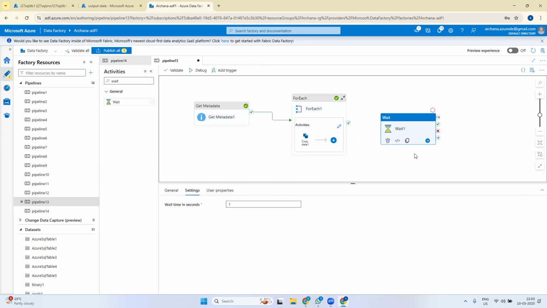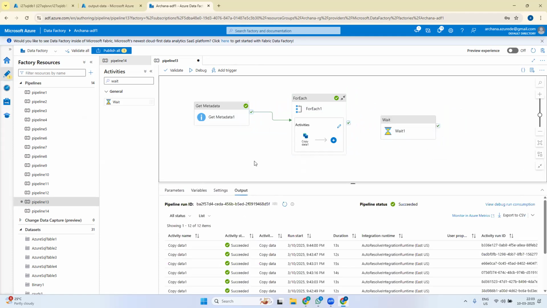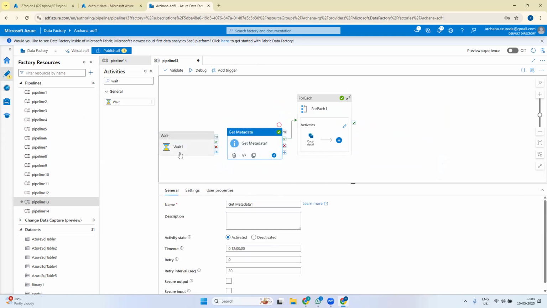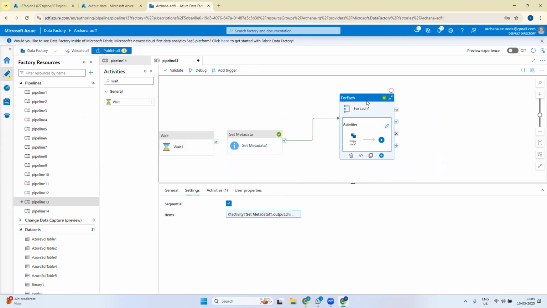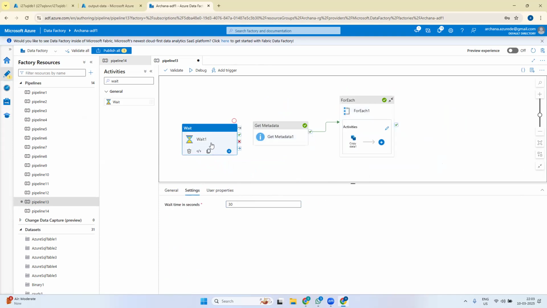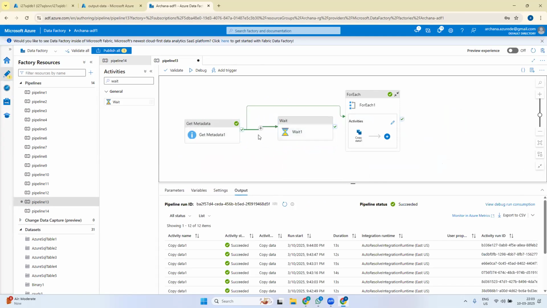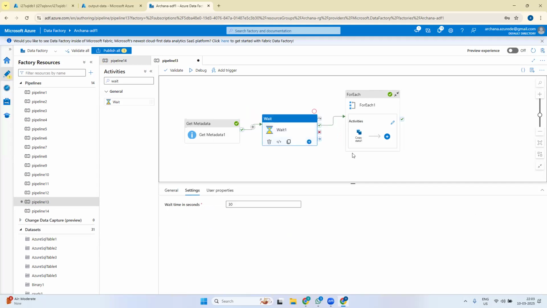So the wait activity is nothing but an activity you use for a particular time. You just give the time here, 20 seconds or 30 seconds. If you want the pipeline, even after triggering, to run after 30 seconds for some reason, you place this wait activity here. After 30 seconds of this activity, it will go and fetch the get metadata and for each. The same way, if you want a gap between two other activities, you can put this wait activity between them. Only after the get metadata activity completes will it wait 20 or 30 seconds, and then go to the next one.